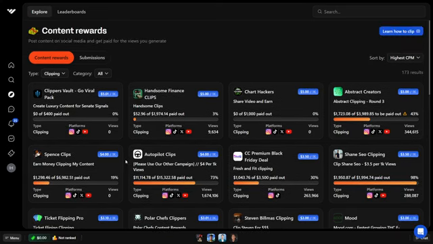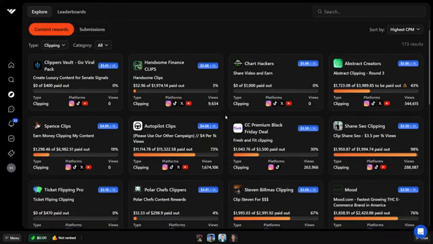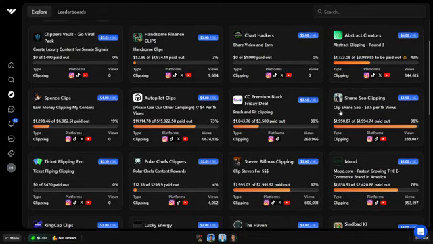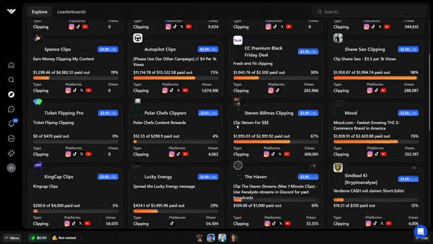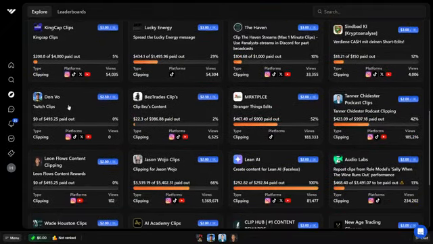So, of course, you can start this. You can apply for any of these if you want to, but views usually are a bit harder, and the content is usually a bit harder to make. It's not hard, it's still very doable, but a bit harder. So the second option you have is to actually choose an actual creator who has a face behind it, like for example, this Shane SEO over here, or Stephen Billmass, and then you'll have different people over here like Don Vo or Leon Flows, etc.